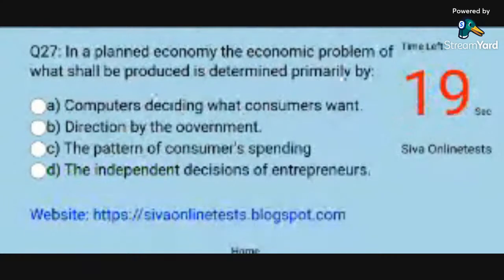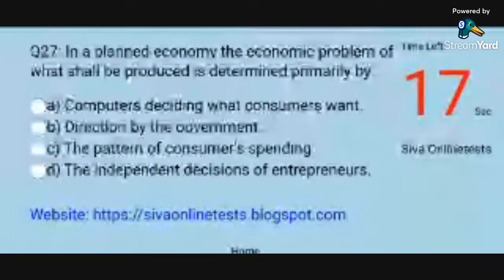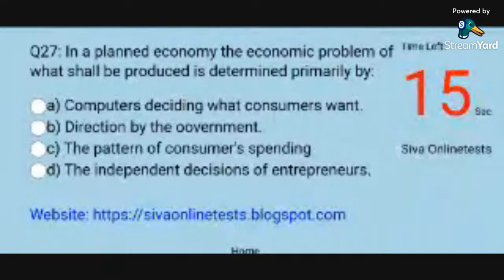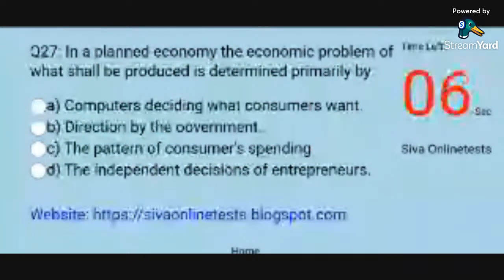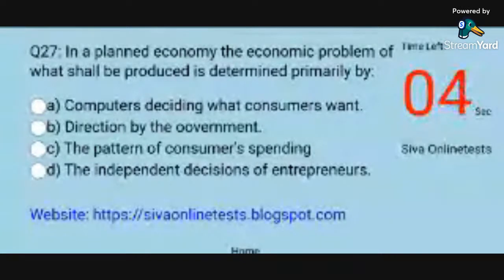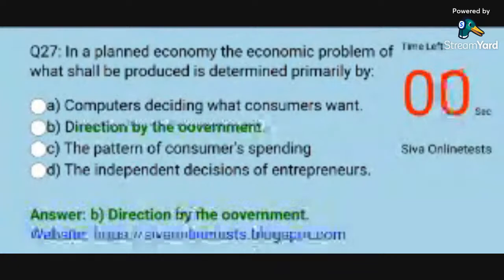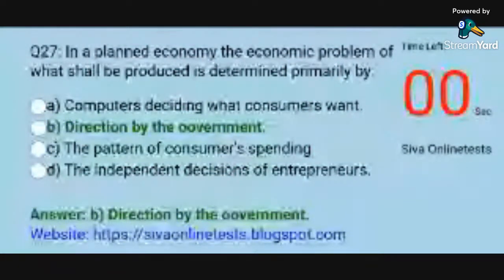Question 27. In a planned economy, the economic problem of what shall be produced is determined primarily by. Options. A. Computers deciding what consumers want. B. Direction by the government. C. The pattern of consumer spending. D. The independent decisions of entrepreneurs. Answer. B. Direction by the government.